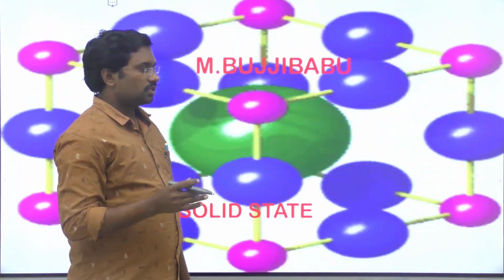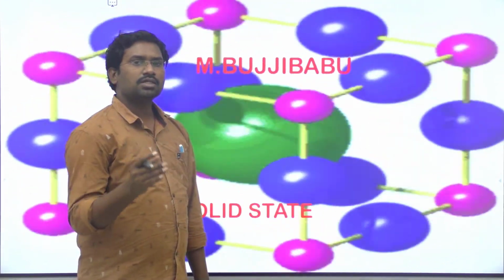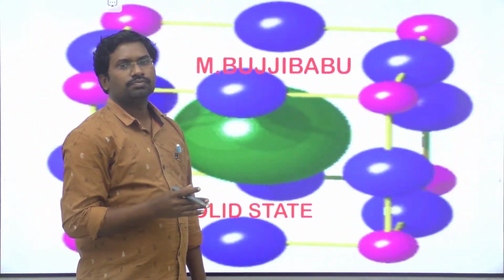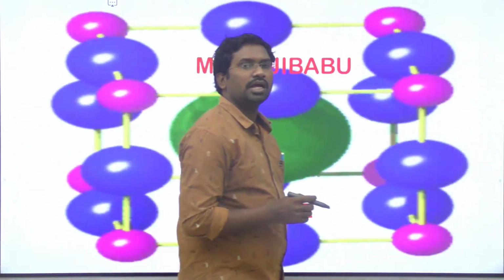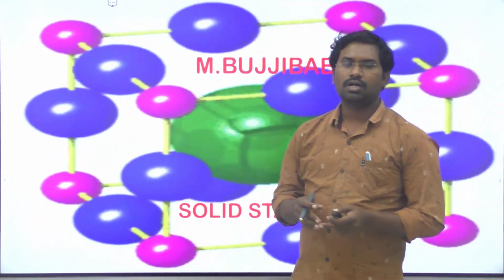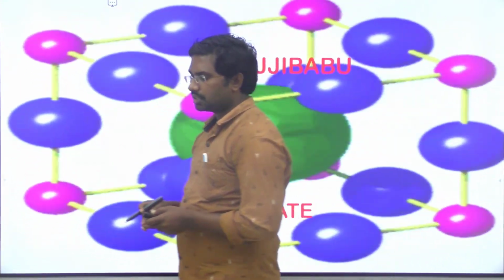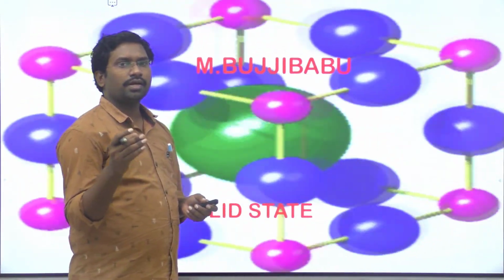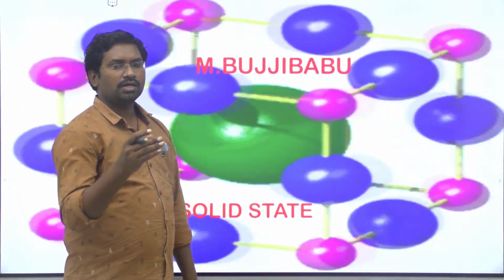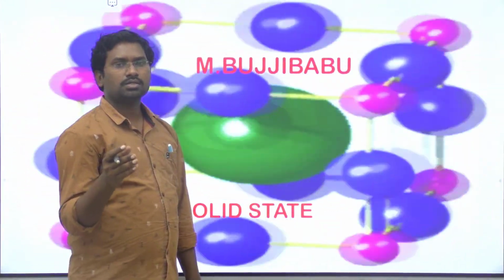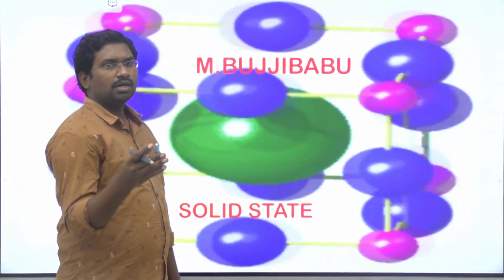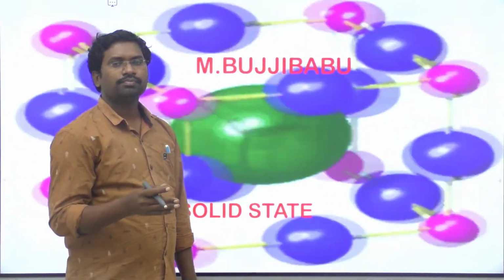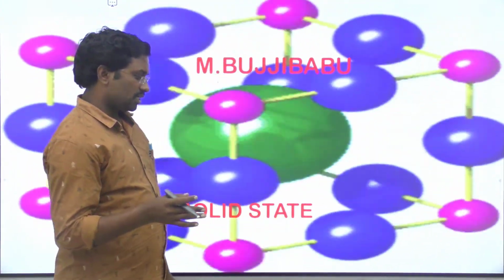After knowing the characteristics of the solids, the next concept is the classification of the solids. You know very well, solids are mainly classified into two categories. What are they? First, crystalline solids, and second, amorphous solids. Based on the structural arrangement of the particles, like atoms, ions or molecules present in the solid, they can be classified into crystalline solids and amorphous solids.